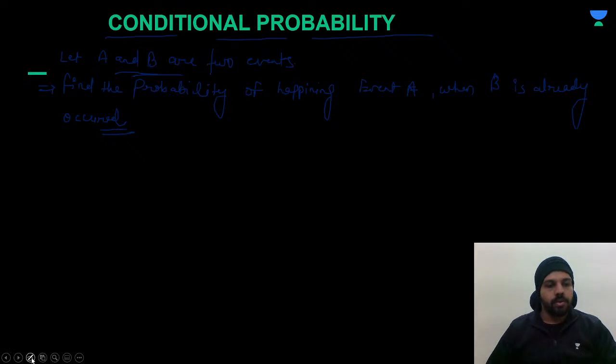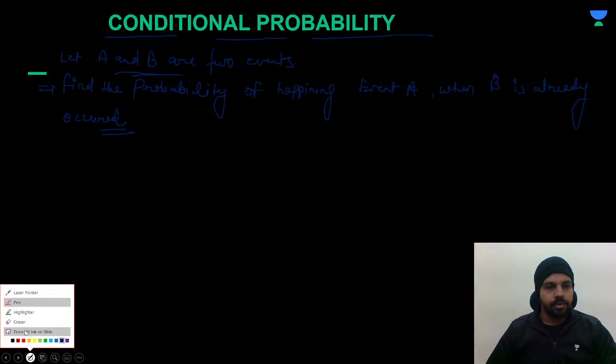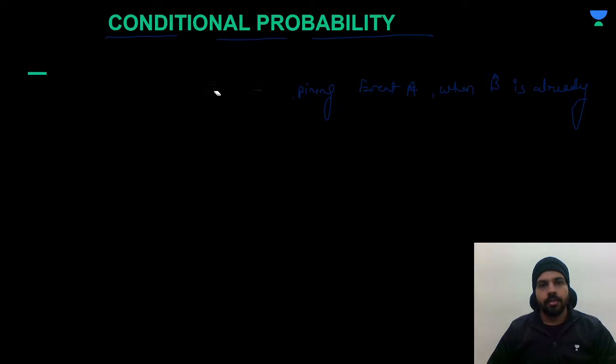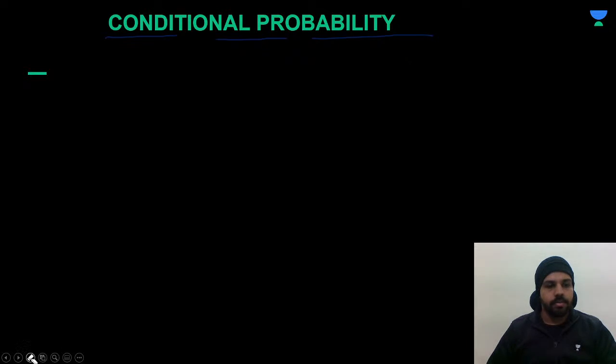Okay. I think this color is not visible to you. No issues. I'm going to write it again. Maybe it is not visible. Okay, fine. So I'm writing again, so it will be visible to you with the light shade color.